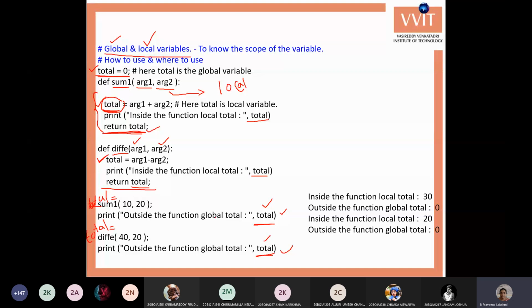Until and unless you close that console window, your total variable will be available. In the same way, whenever you are using a script window, if you declare a total variable within that script window, it will be available throughout that script window, that is, throughout that Python .py file. Okay, note down for global and local variables, put the side heading as global and local variables.